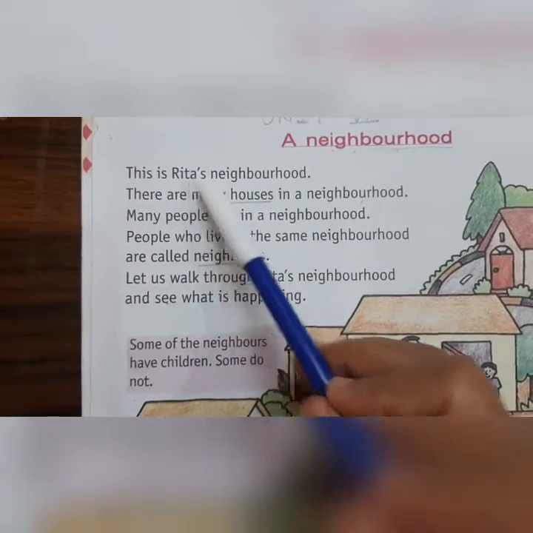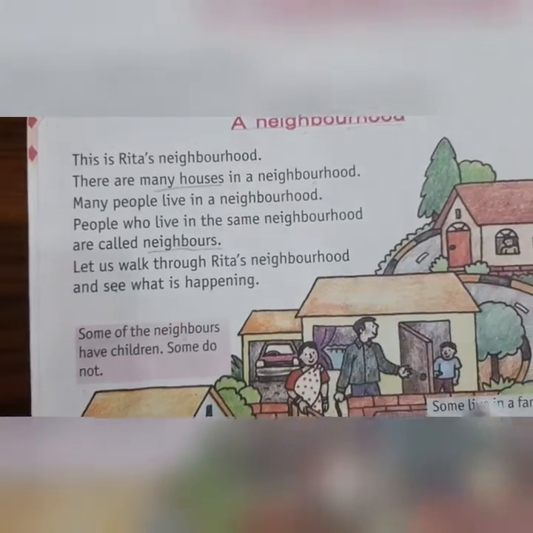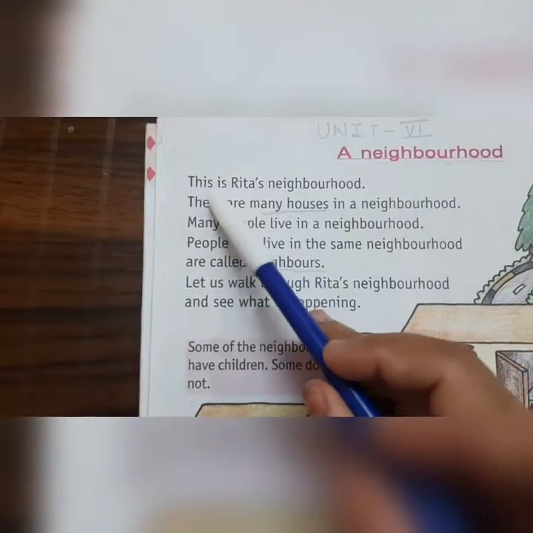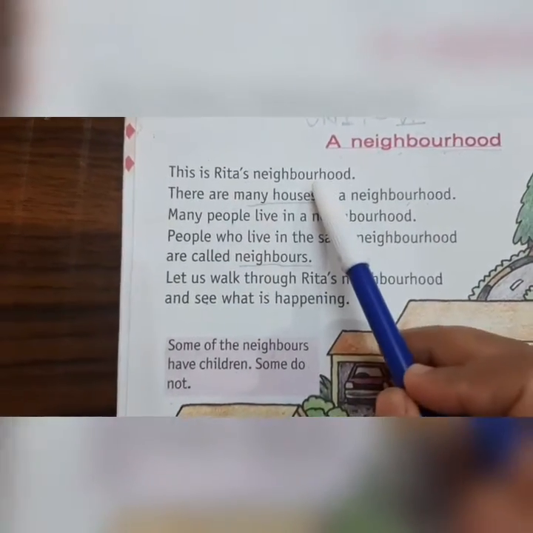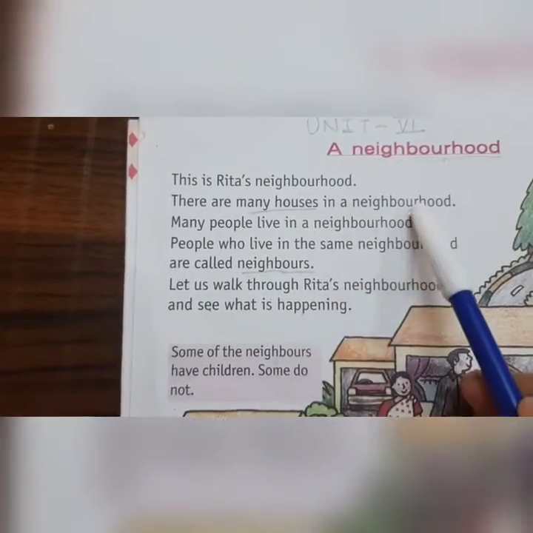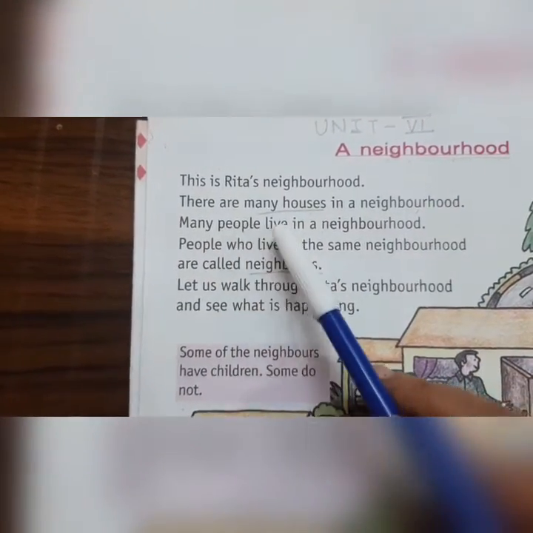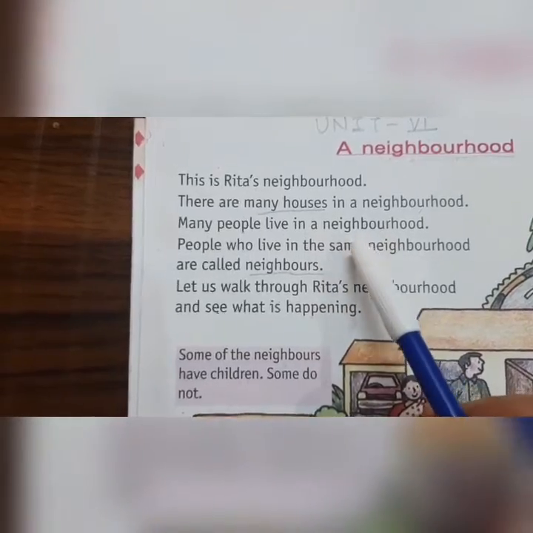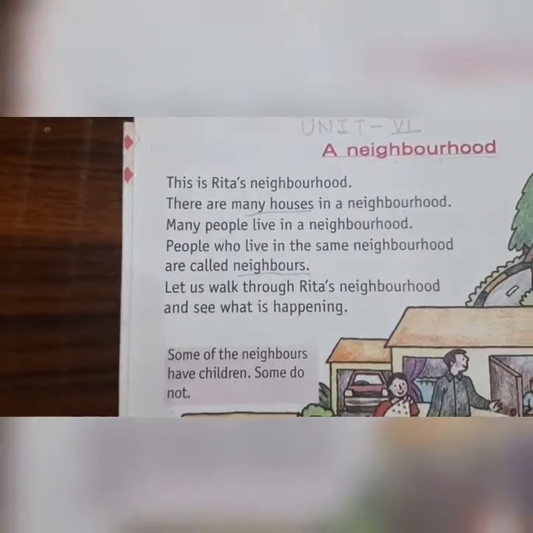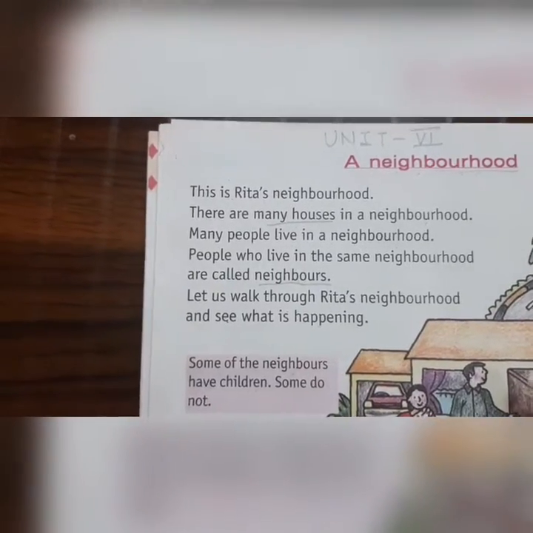This is Rita's neighborhood. Now in your books, you can see the picture. This whole beautiful picture, this is Rita's neighborhood. There are many houses in our neighborhood. Many people live in our neighborhood.